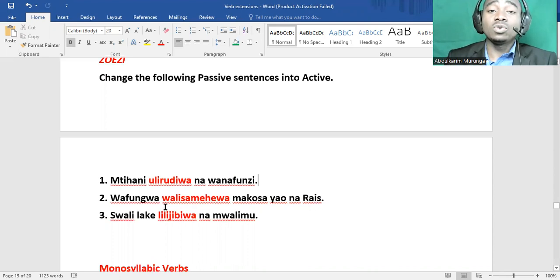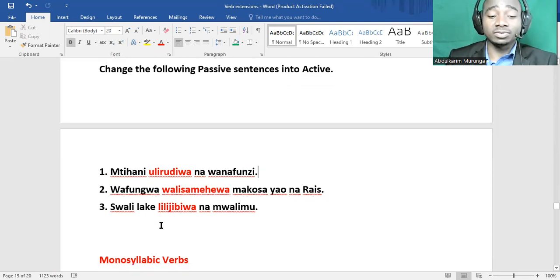The wafungwa are the people who were jailed. So we say walisamehewa, they were forgiven, makosa yao, their mistake, by the president, rais, president. Tatu, swali lake lilijibiwa na mwalimu. Swali lake lilijibiwa na mwalimu. His question was answered by the teacher. So change it into active.